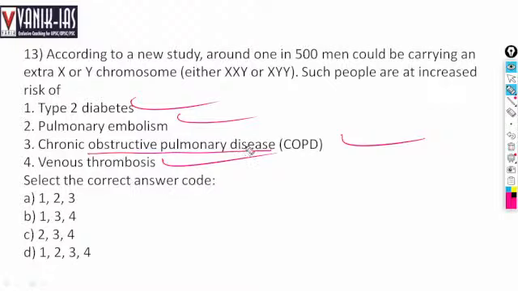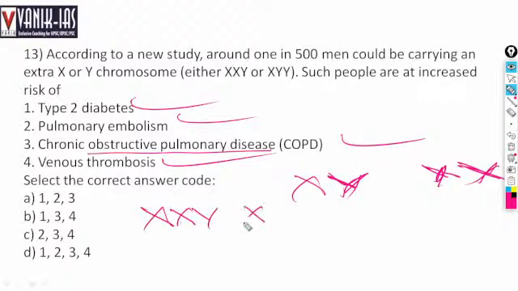See, these are the sex chromosomes X and Y that determine our biological sex. Generally, in case of women it is XX, and in case of men it is X and Y. However, some men have XXY or XYY.